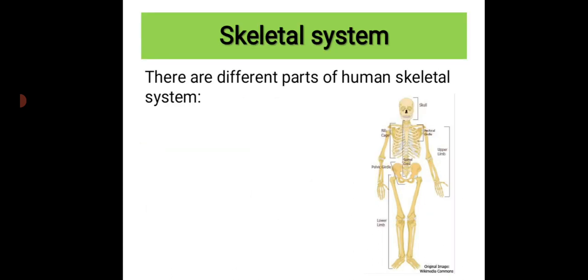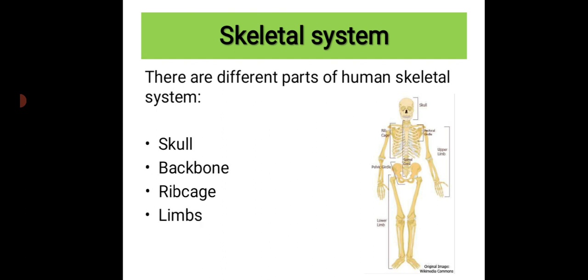Fine. Next, if you come to the types, there are different parts of the human skeletal system. Let's see which they are. They are skull, backbone, rib cage, and limbs. Which are the parts of the human skeletal system? Can we all say together? Yes, that is skull, backbone, rib cage, and limbs. Now let us discuss each one of them.